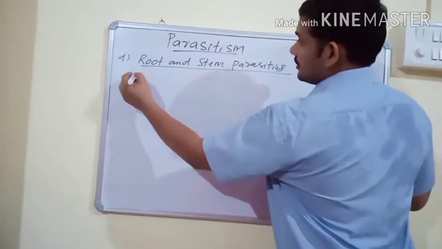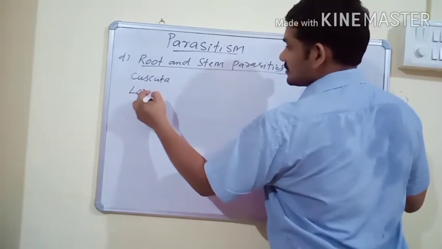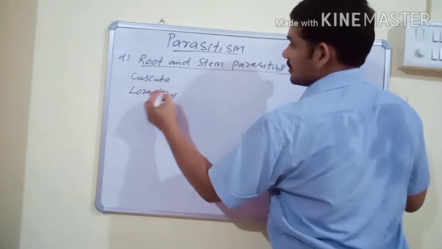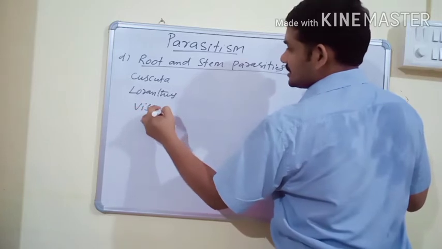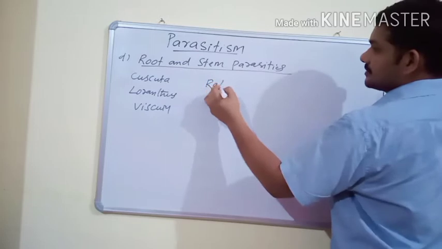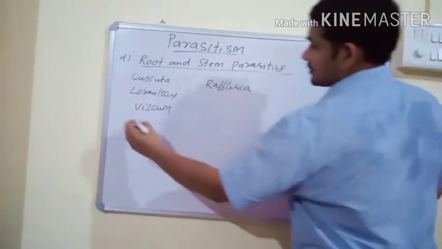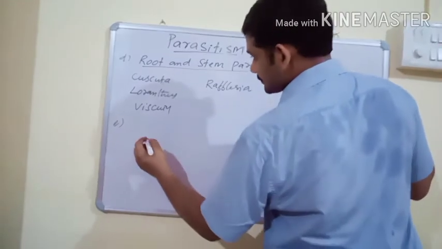For example, Cuscuta, Loranthus and Viscum are stem parasites, and Rafflesia is a root parasite.